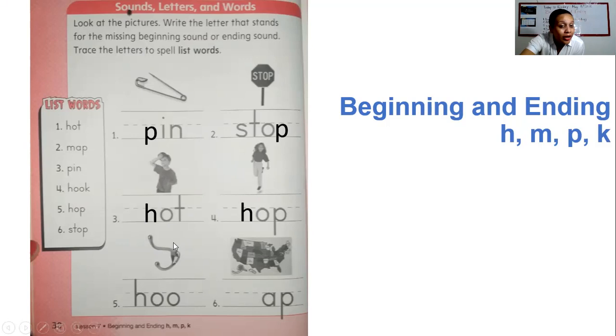What is this one? Can you look at this picture? Yes, this is a hook. And we already completed this with the letter K. Excellent. And the last one is easy for you. I know you know it. Yes, it's a map. And we already completed this word with the letter M.